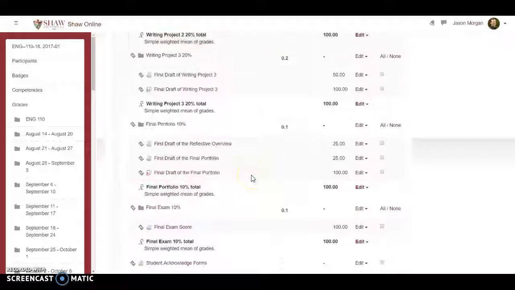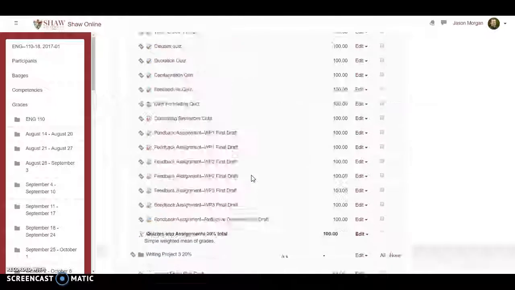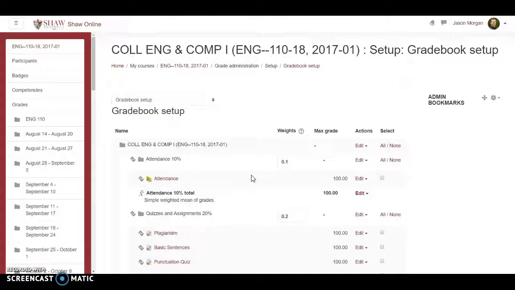So hopefully that'll help, and from there you should have your gradebook set up and you should be in good shape. Yay! All right, now go do it.